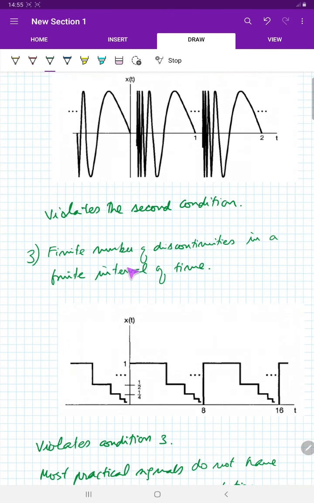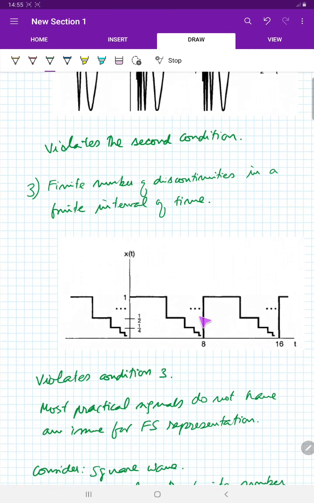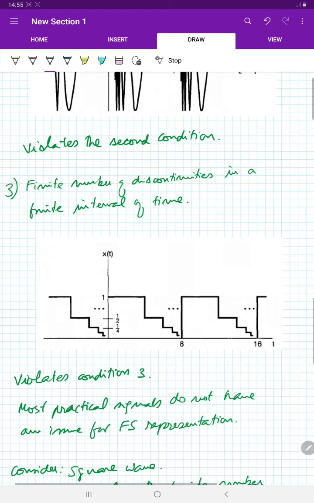The third Dirichlet condition is that the signal should have a finite number of discontinuities in a finite interval of time. For example, this signal has got a series of steps like this, but this signal has got an infinite number of steps. So this has an infinite number of discontinuities, and so this signal does not satisfy the third Dirichlet condition. So these are examples of signals which do not satisfy the Dirichlet conditions, and hence the Fourier series does not exist for these signals.